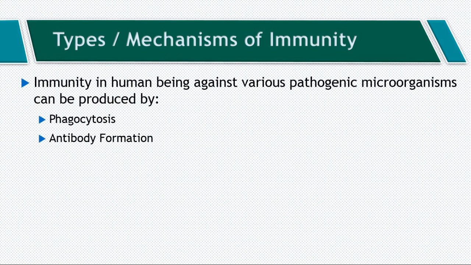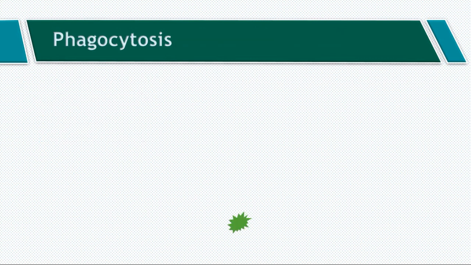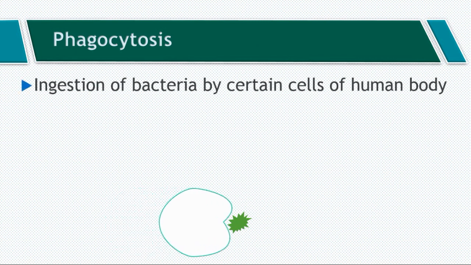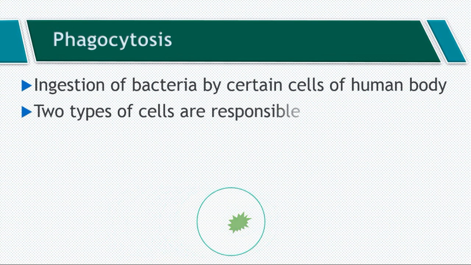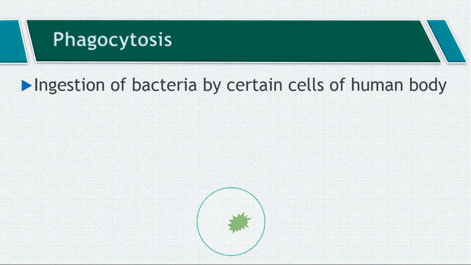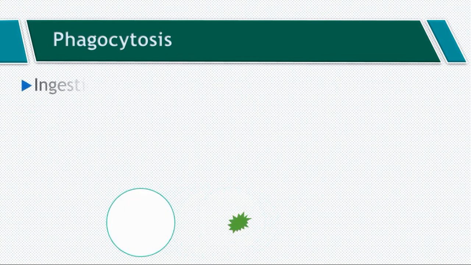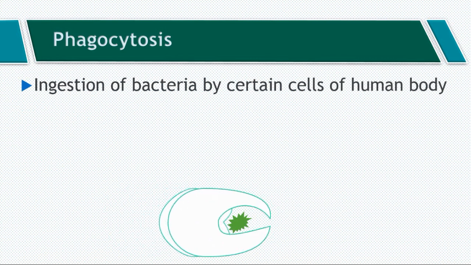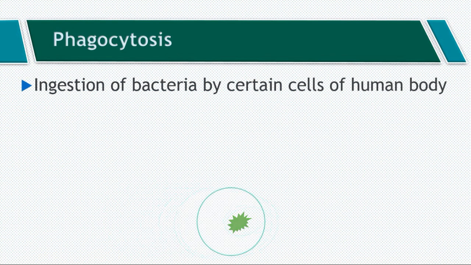So first we have to discuss what phagocytosis is. It means ingestion of bacteria by certain cells of the human body, which makes them harmless. So you can see in the animation the bacteria can be ingested by the cell of the human body, and this mechanism is called phagocytosis.